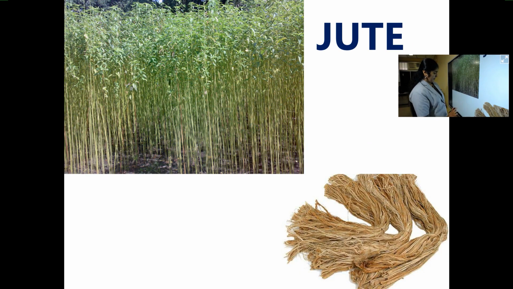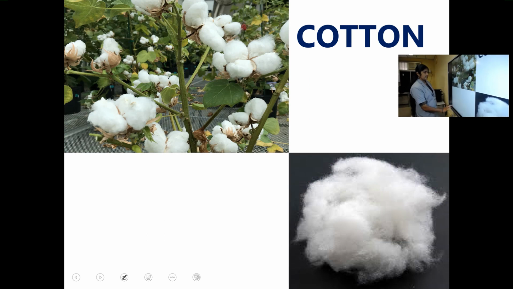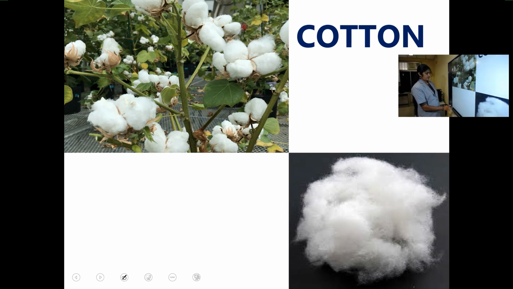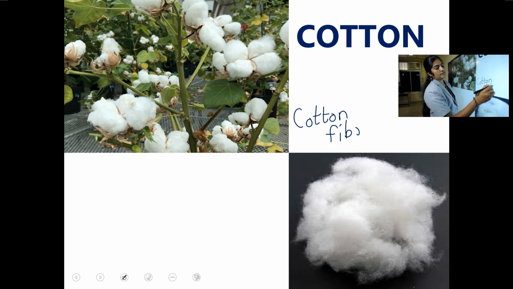We get cotton fiber from cotton plant. Which fiber? Cotton fiber. So, we get cotton fiber from which plant? Cotton plant. Clear? Okay.